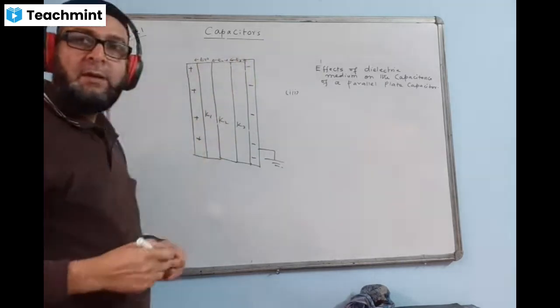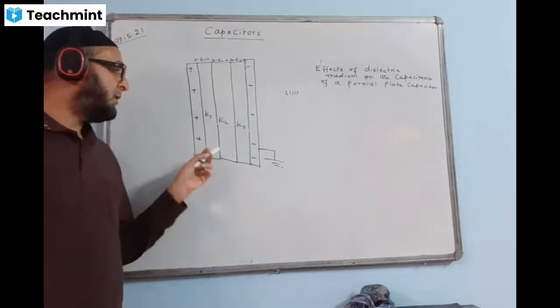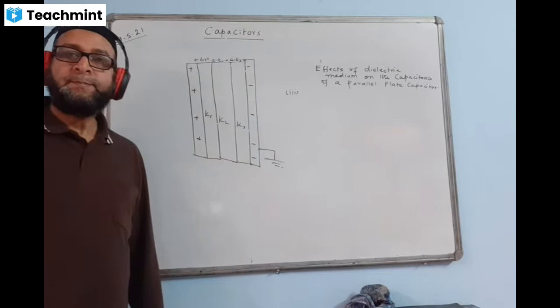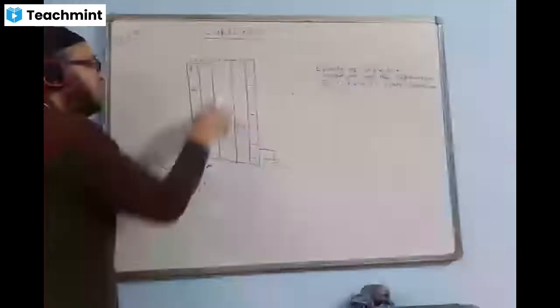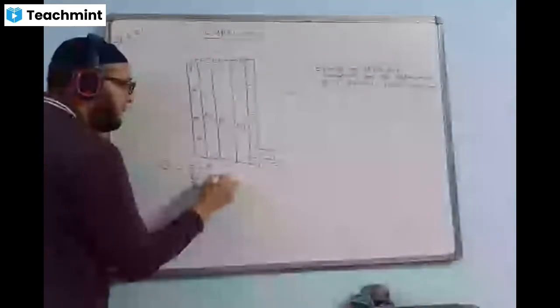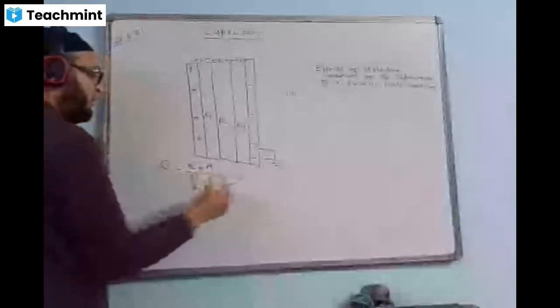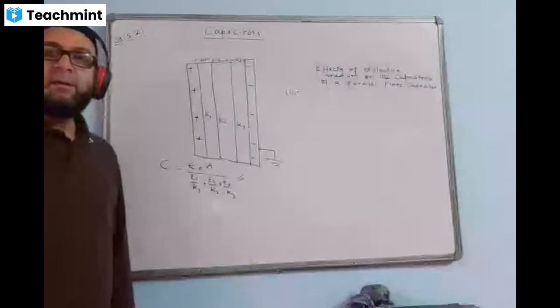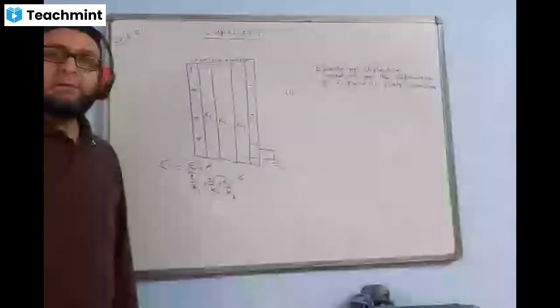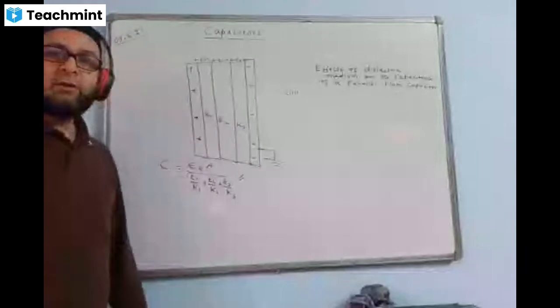Different dielectrics we are filling in the space between the plates. The capacitance will be T1 by K1, T2 by K2, T3 by K3. This will be the change in this case. These changes will occur in the expression or in the formula.